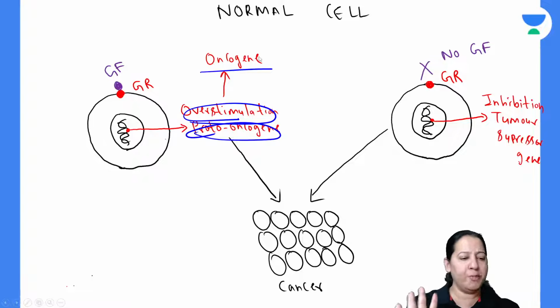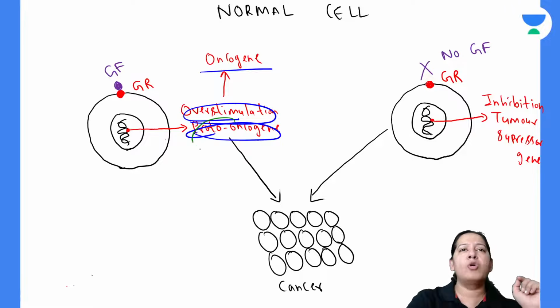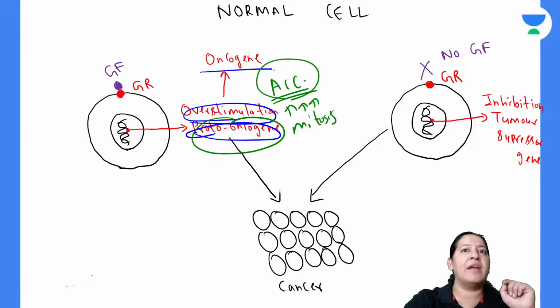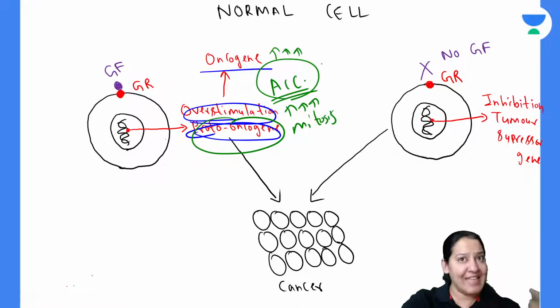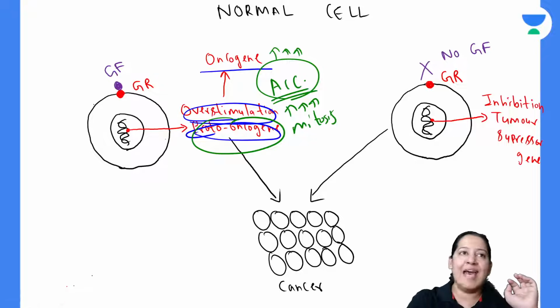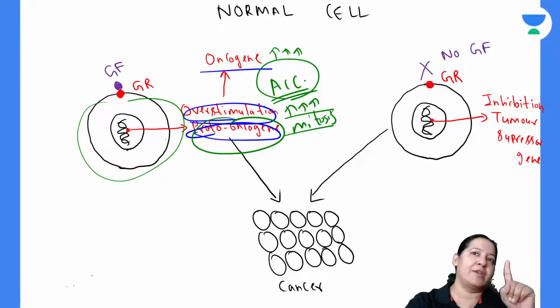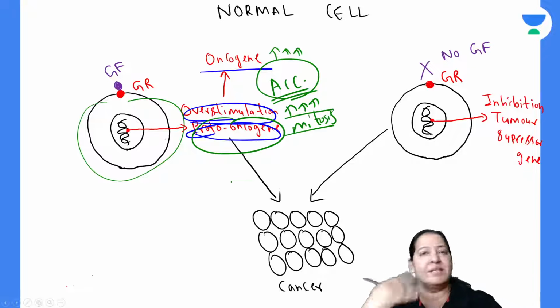As I have told you previously also, proto-oncogenes are the accelerator of the car. They increase the rate of mitosis. They increase the rate of cell division, like the accelerator of the car increases the speed of the car. In the same way, the cell is the car. Inside the car we have an accelerator, so inside the cell we have proto-oncogene. Proto-oncogene increases the speed of mitosis, like the accelerator increases the speed of the car.